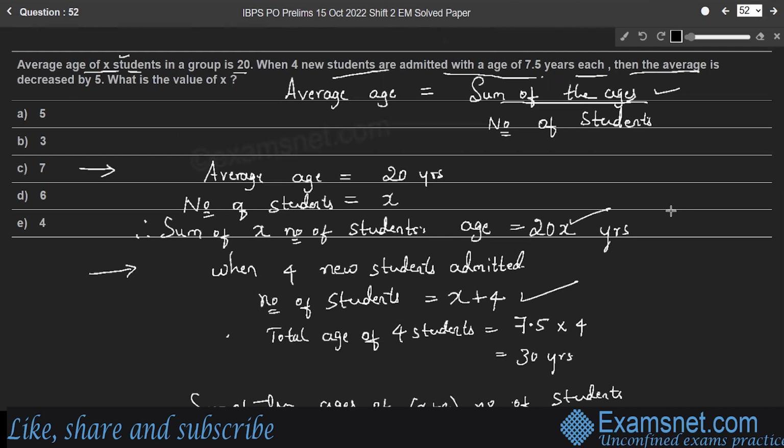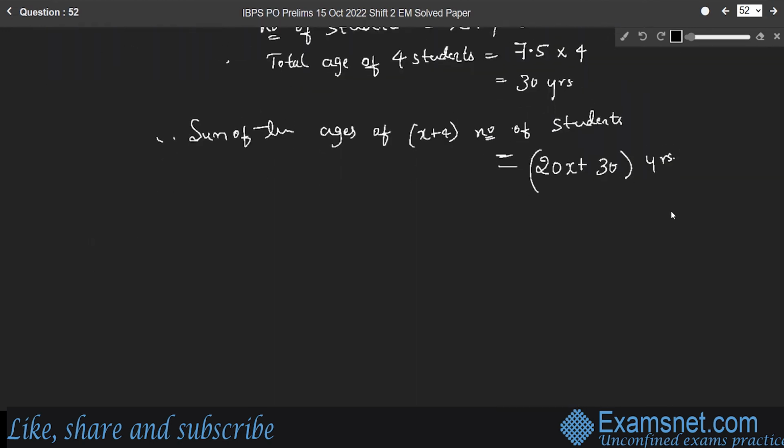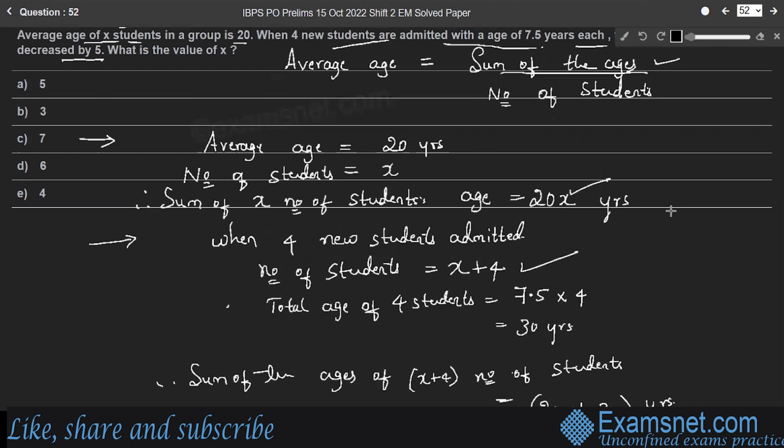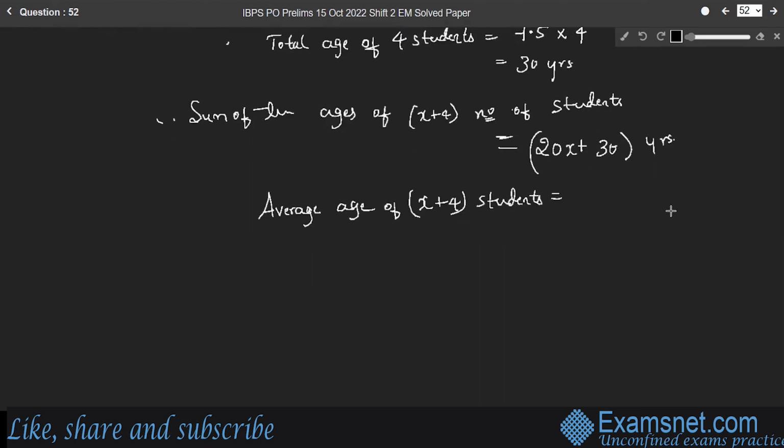So here the average is decreased by 5. So we'll consider the average age of X plus 4 students is equal to, it is decreased by 5. Initially the average age was 20 years. So when it is decreased by 5, it becomes 20 minus 5.